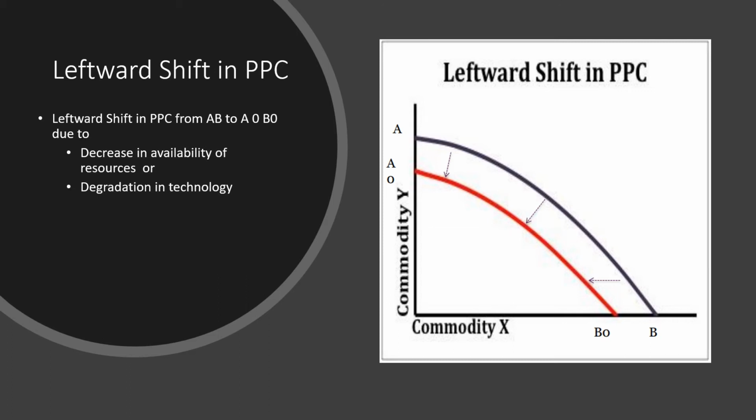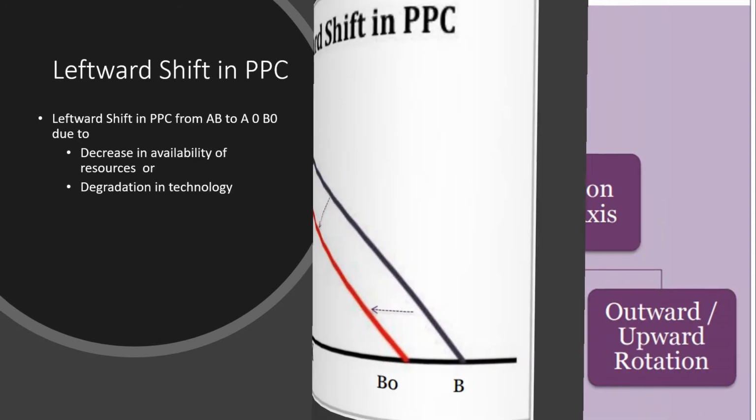When technology improves, the production potential increases. That is, the economy may be able to produce more output using existing resources efficiently. There is technological degradation also. So when technology becomes obsolete, the production potential decreases. That is, the economy can now produce less output using existing resources. So this is the second type of shift in PPC, from AB to A0B0.